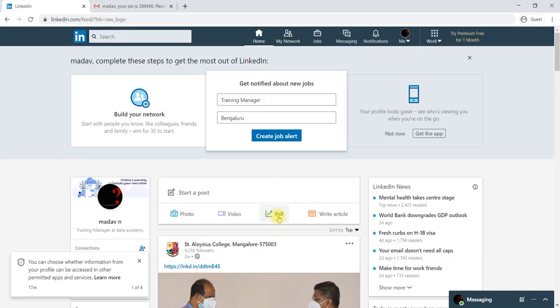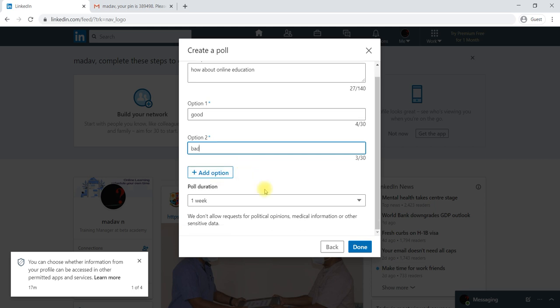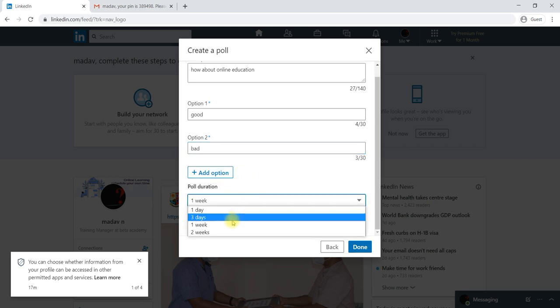Then you can create a poll. For example, you would like to ask a question and know what exactly they are looking for. For example, I will ask, how about online education, and add options like good or bad. Like this I can add another option. If you have four options, you can add them here. You can run the poll for 1 day, 1 week, or 2 weeks. You select the duration for the poll, and say done.